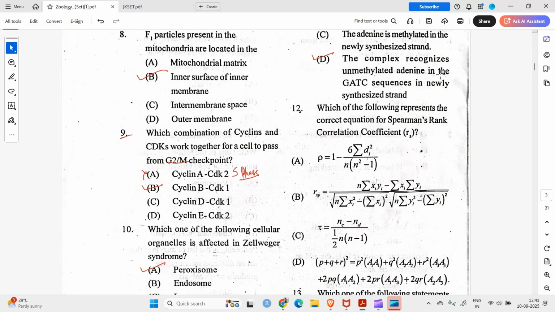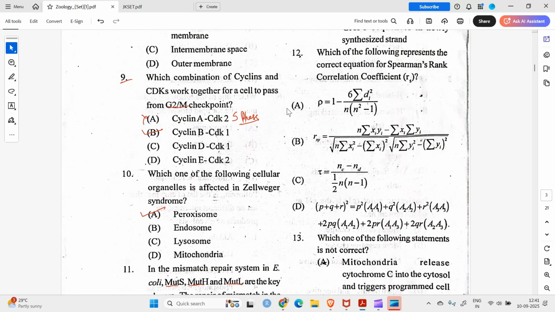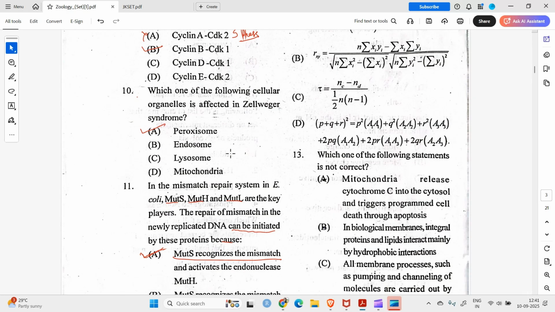So, question number 12: which of the following represents the character equation for Spearman's rank correlation coefficient? It is rho is equal to this. It's option A.